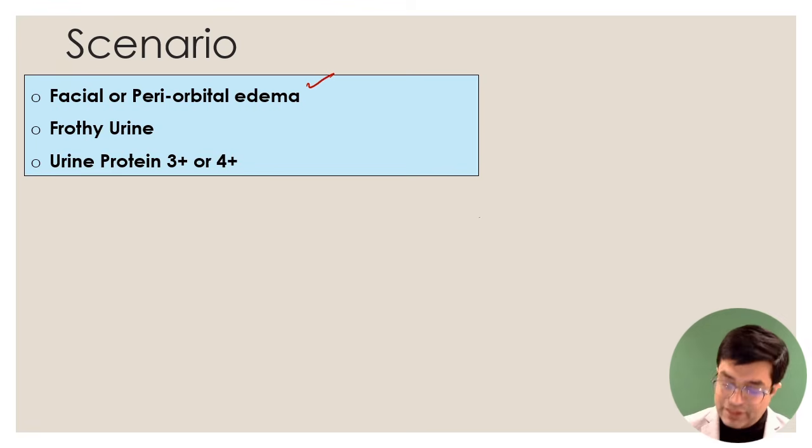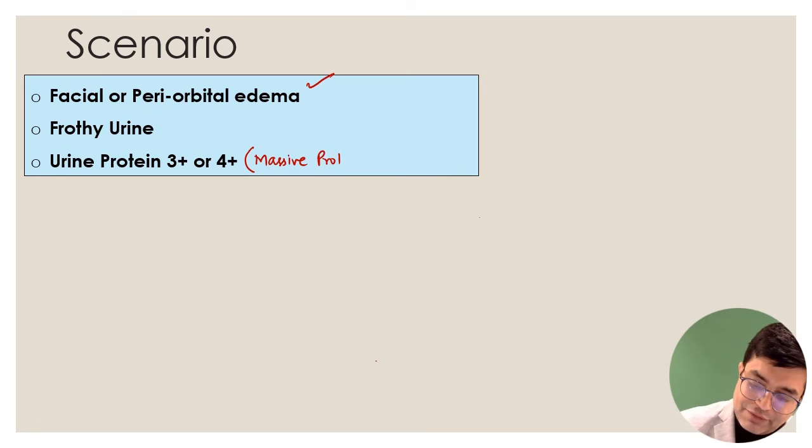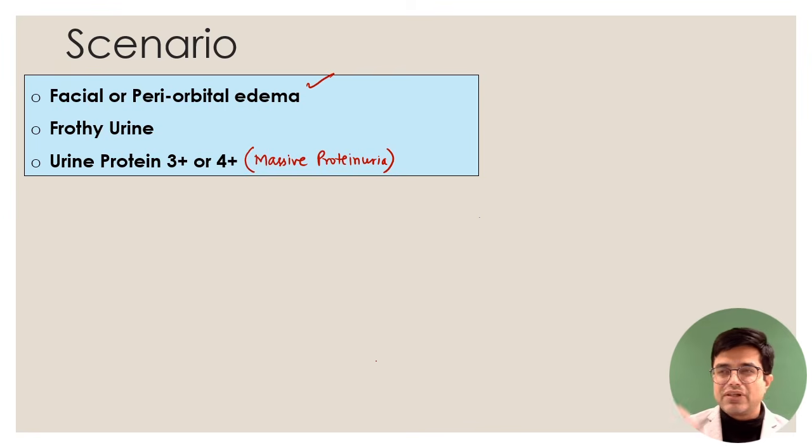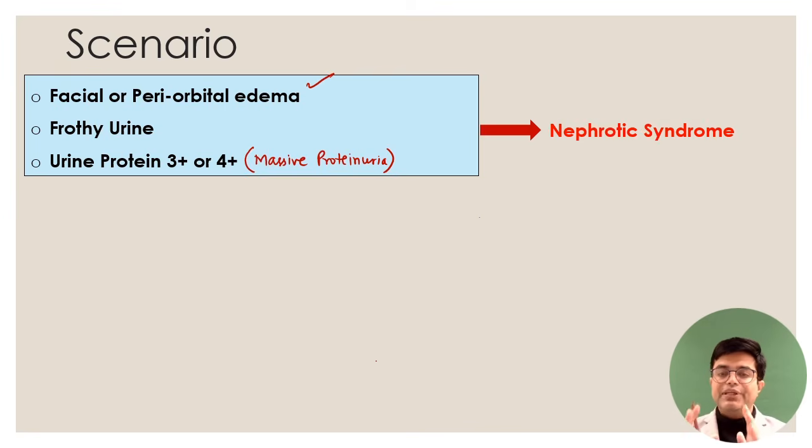So 3+ or 4+ protein is nothing but massive proteinuria. So when you have facial edema, massive proteinuria, frothy urine, and nothing is mentioned about hypertension or oliguria or any other thing, the likely diagnosis in the patient is going to be nephrotic syndrome. Nephrotic syndrome, in adults, there is no set guideline, right? We say massive proteinuria with edema, that is nephrotic syndrome.